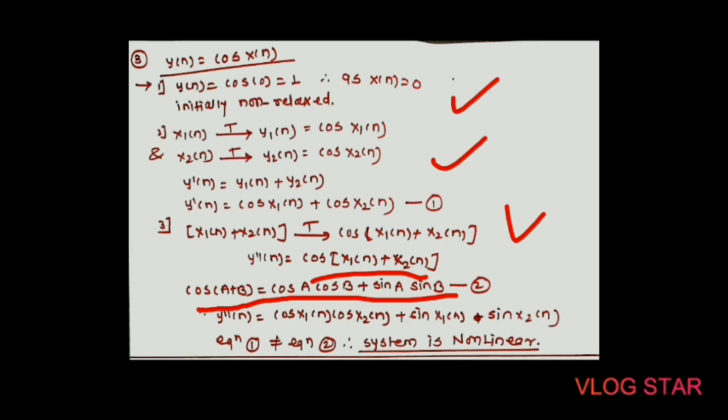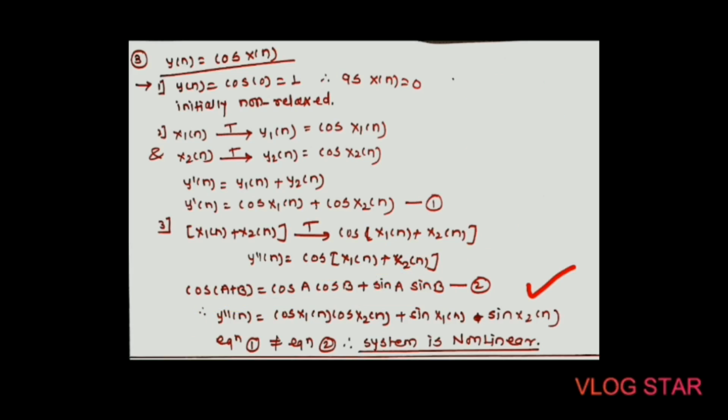After applying this formula, we get y double dash of n equal to cos x1 of n into cos x2 of n plus sin x1 of n into sin x2 of n. After that we just compare this equation with the second equation, and we observe that equation number 1 is not equal to equation number 2, hence the system is non-linear.